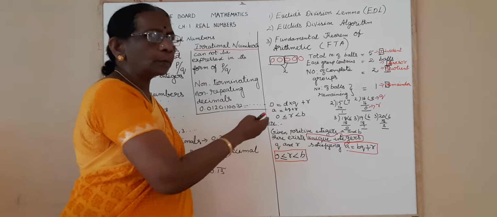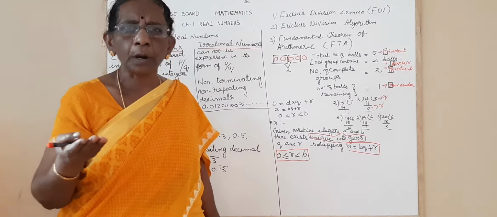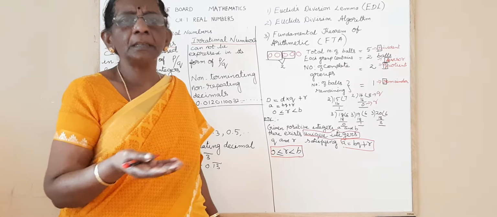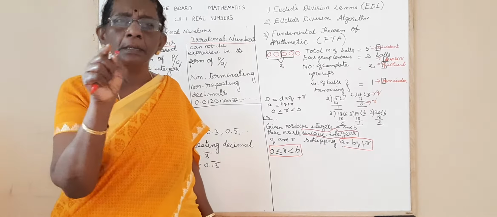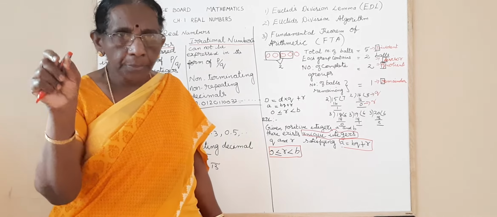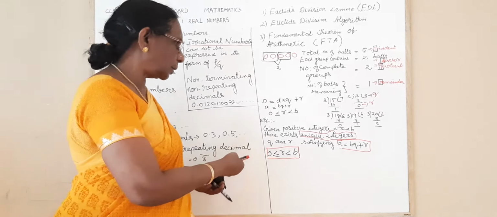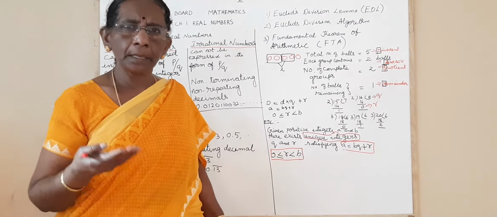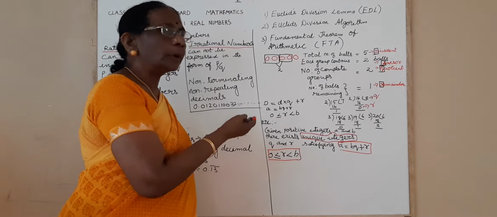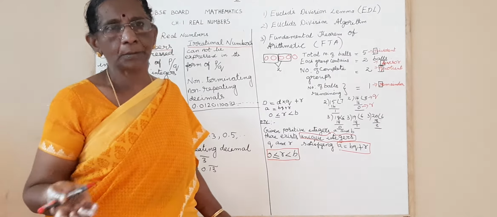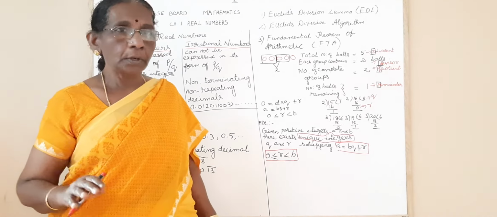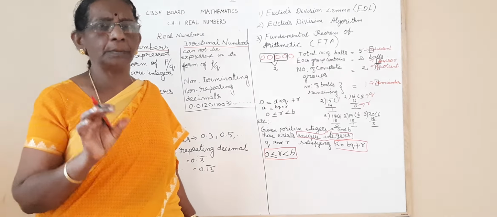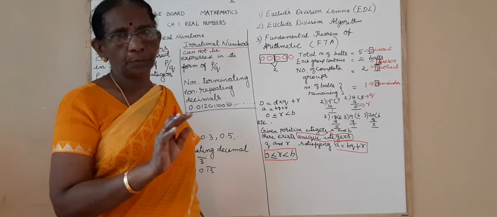So what is Euclid's division lemma? It is the checking method we have learned in the lower classes, which we are expressing in a different form. There you wrote it with words: dividend is equal to divisor into quotient plus remainder. But here we are just writing A is equal to BQ plus R. All of you know what A and B are: the given integers. And all of you know what the quotient and remainder are. That's all. So don't get confused or worried. The lemma is nothing but the checking method of the division, A is equal to BQ plus R.